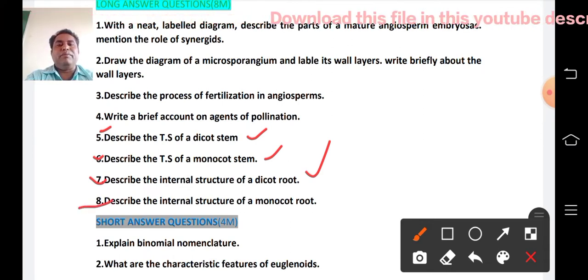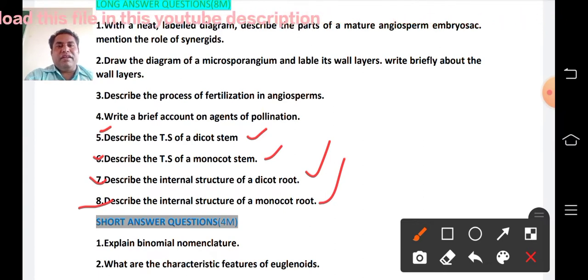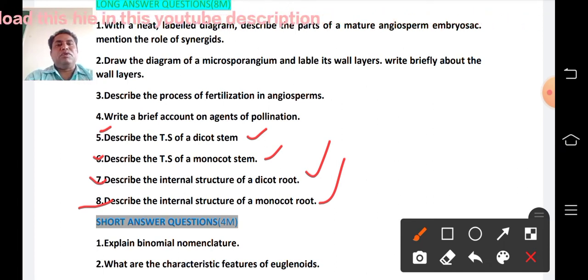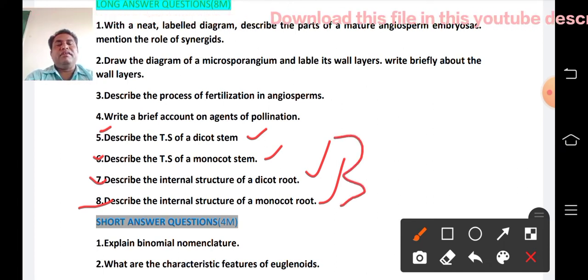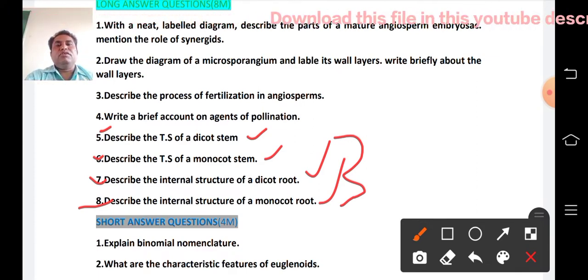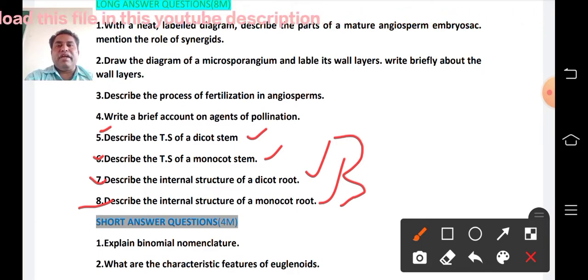The 8th: describe the internal structure of the monocot root. This question is also in the 6th unit. So the total 5, 6, 7, 8 questions are in the 6th unit. If you prepare 4, you should write only 1, so you have to prepare well.